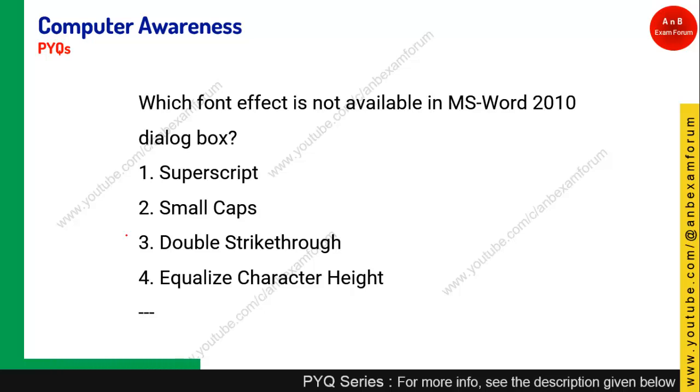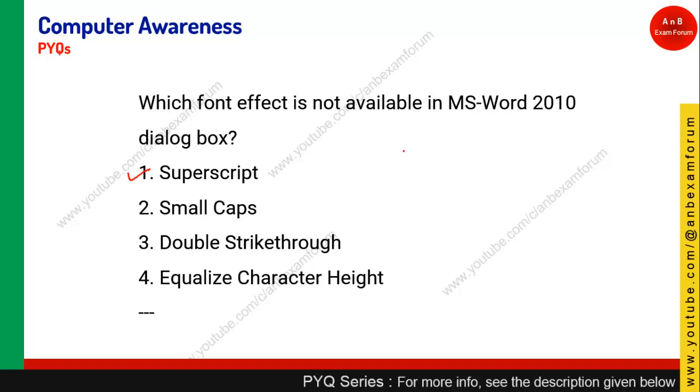Which font effect is not available in the MS Word 2010 dialog box? Superscript, yes, as you know, if I want to make X square, this is superscript. Small caps, as you know, if it is in capital letters and I use small caps, it will become small letters. Double strikethrough, I am going to cut this, that is strikethrough. Equalize character height is not an option in the font dialog box, so this is not available. Therefore, this is the correct answer. So option 4 is the correct answer.